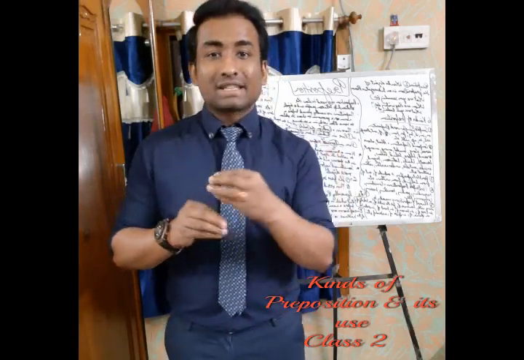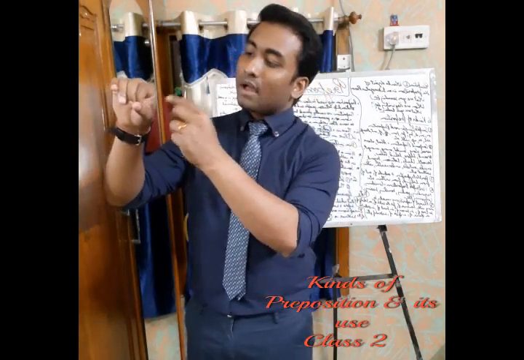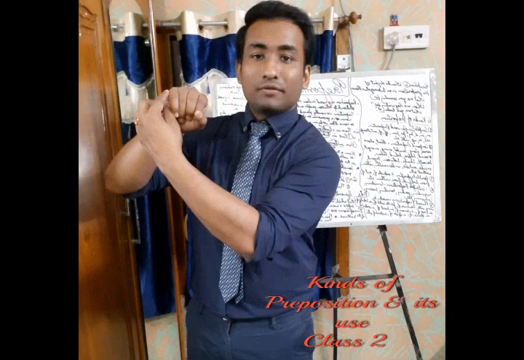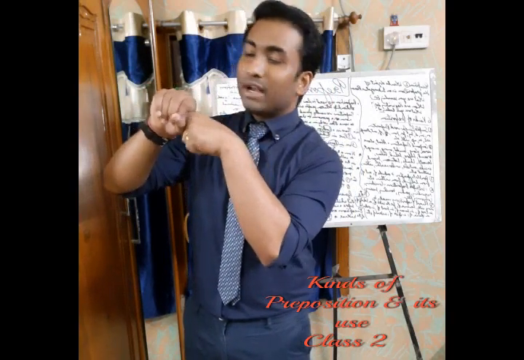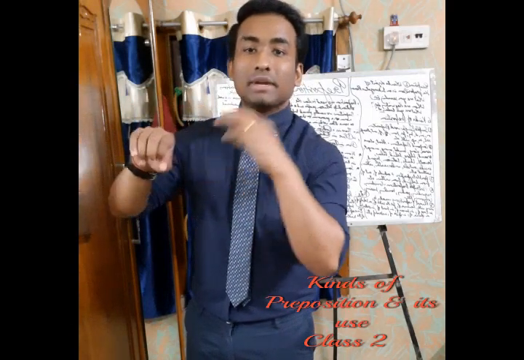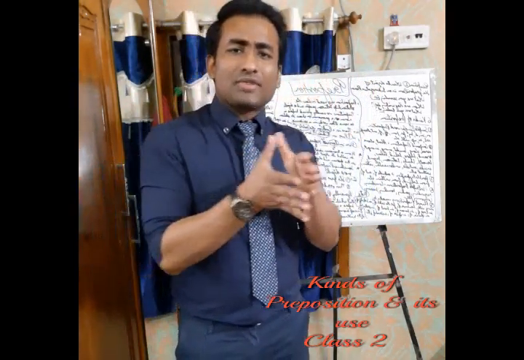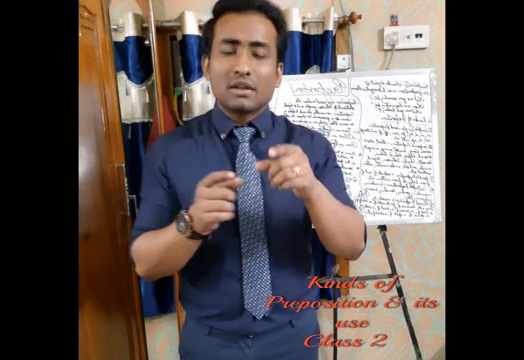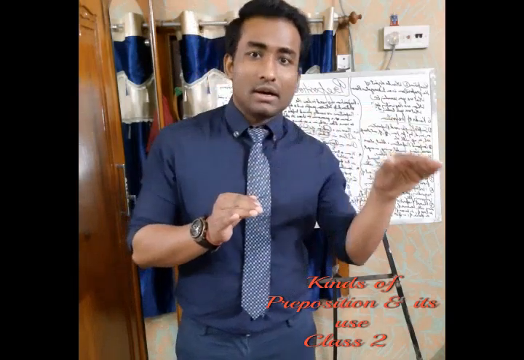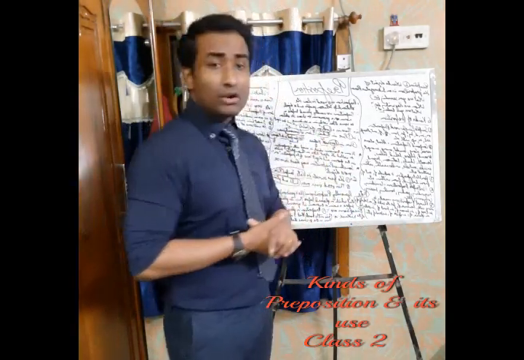So through is something I'll make you understand. Suppose this is a pipe, and I throw a ball from here, and there is an end of this pipe. The ball went through it and moved out from the end of the pipe. That is called through, meaning it has traveled. So through is used generally when you talk about traveling. When you say I've gone through the book, it means from the first page to the last page you have completely read the book. That means you have traveled a time to read that book. That's why through is used in that way. I hope I have made you understand that.